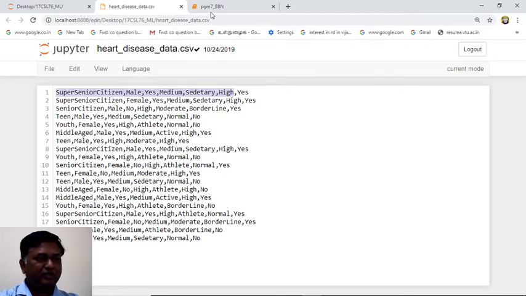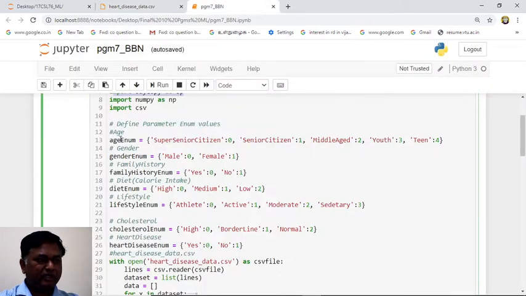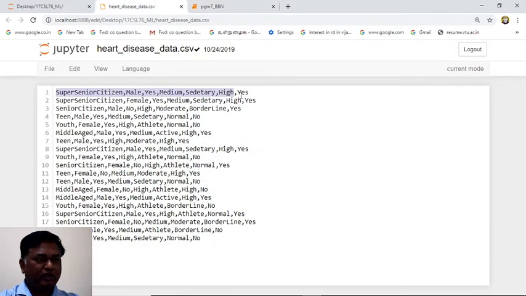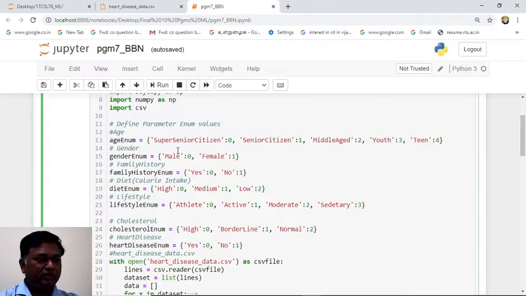What are the 6 variables? They are age, gender, family history, diet, lifestyle, and cholesterol. Based on these, what is the probability of heart disease? Whether the person will get heart disease or not, yes or no. Like that we are going to predict by using a Bayesian belief network. Here some sample data are taken, stored in a CSV file, heart disease data.csv. That file we will use in our program.